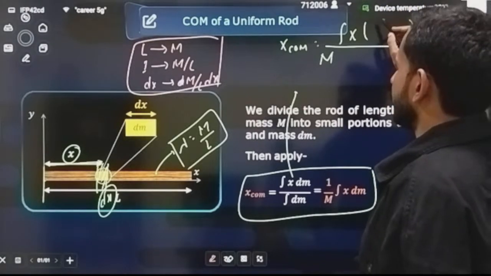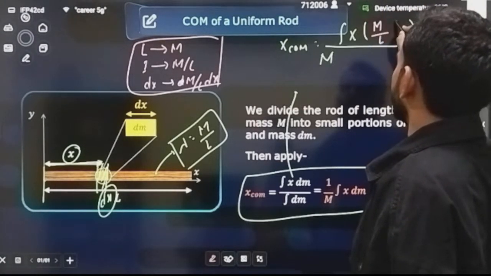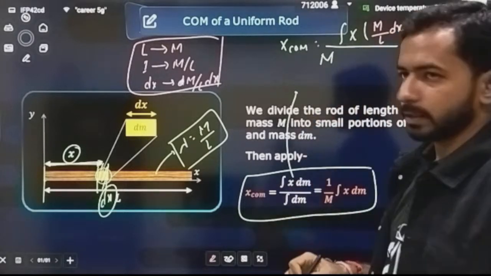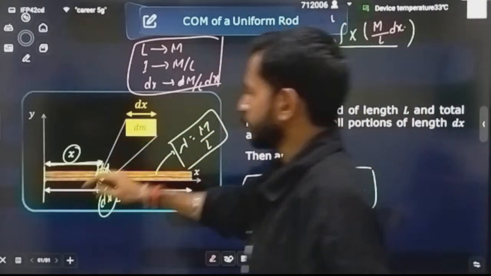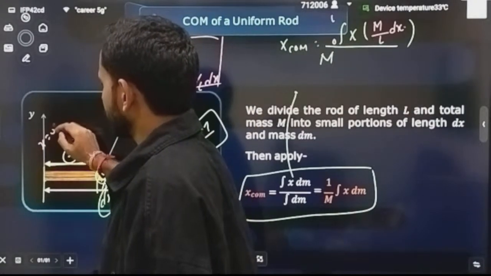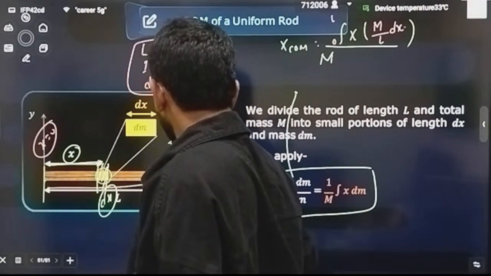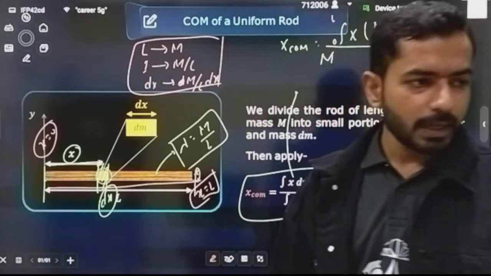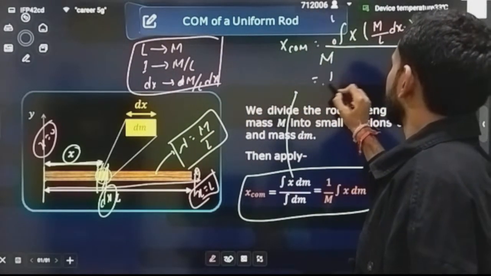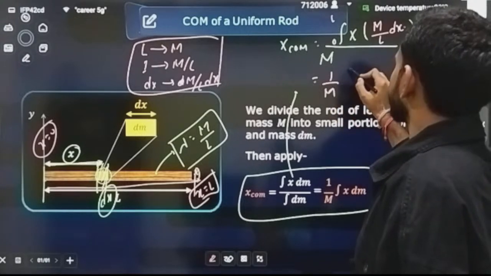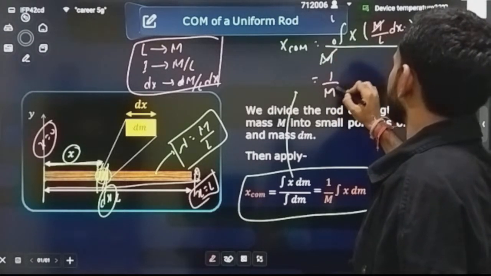Fine. So now just put the dm mass here. It will be m by L into dx. This will be the dm mass. You have to integrate it from 0 to L. Can you say this position is x equals 0, and this position is x equals L, correct? So I have to integrate it for the complete rod. Very good. 1 by m, integration will be now. Can you say this m will also get cancelled out? What will be left?